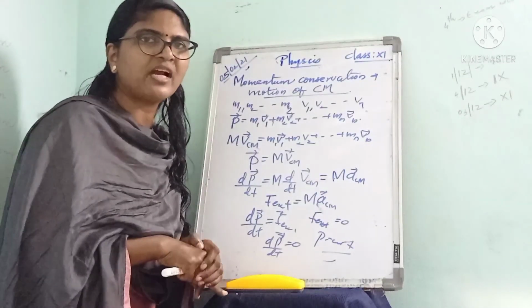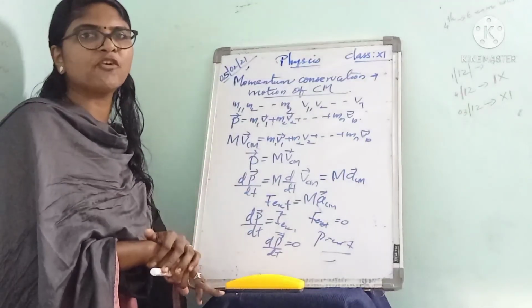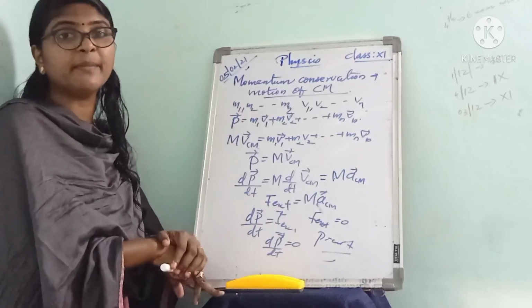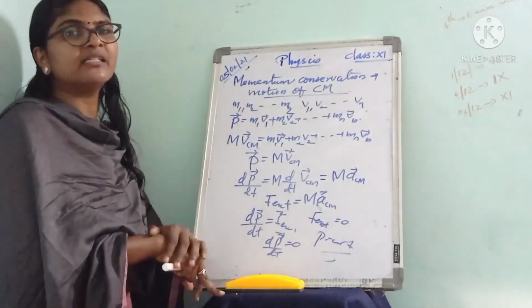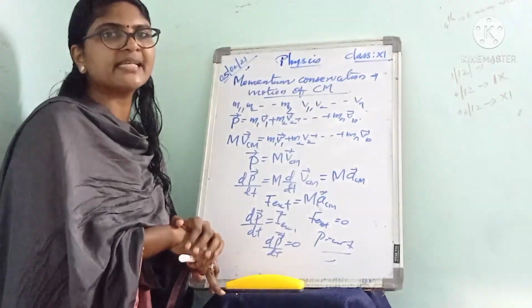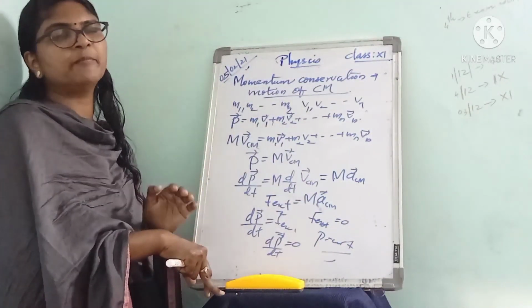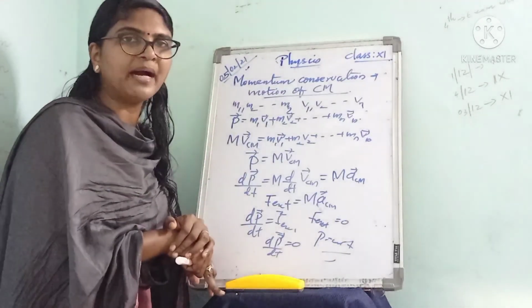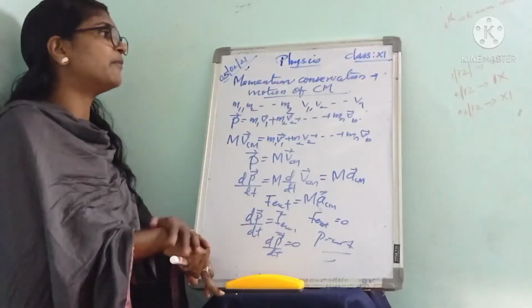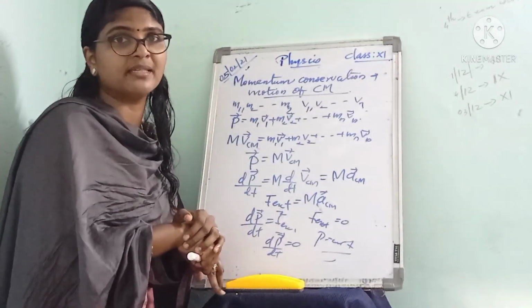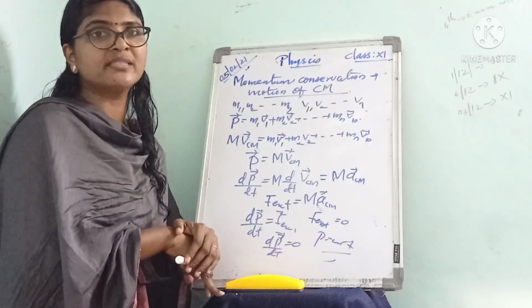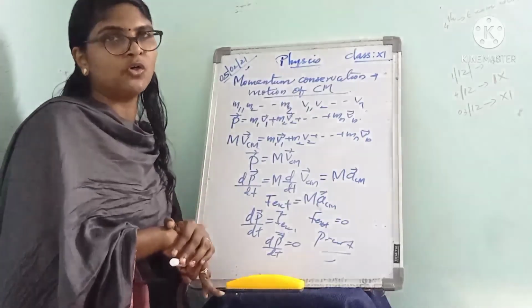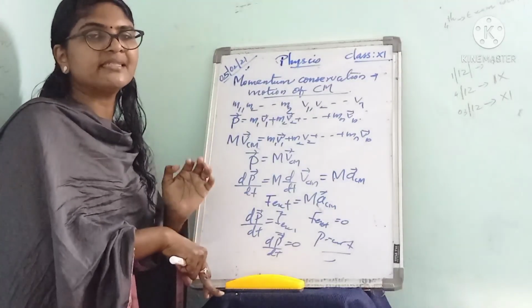Children, in today's class we have discussed the center of mass. The center of mass is a fixed point where the whole mass of the system is assumed to be concentrated. Next we learned the equation of center of mass, M RCM is equal to M1 R1 plus M2 R2, so RCM is M1 R1 plus M2 R2 divided by M. Next we learned about momentum conservation and the motion of center of mass: in the absence of any external force, the total momentum of the center of mass remains constant.